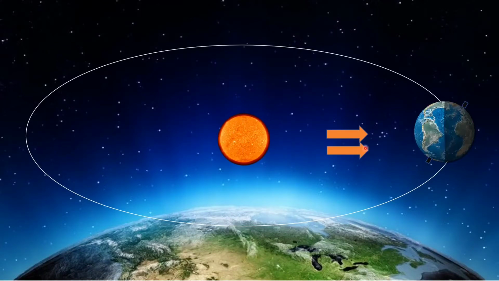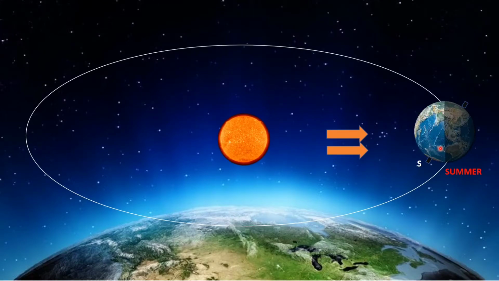Now you can see this pole, which is the south pole of the earth, it is having sunlight. It is getting very prominent sunlight, because it is somewhat in front of the sun, and because of which the south pole or the southern hemisphere is going to have summer season.